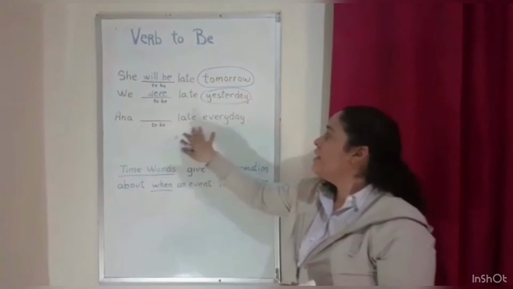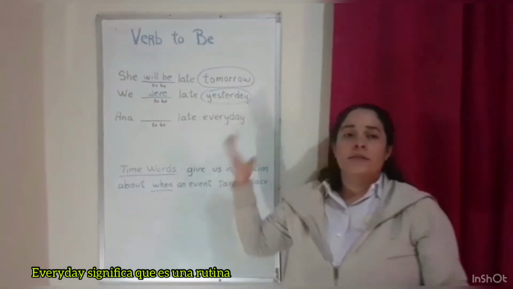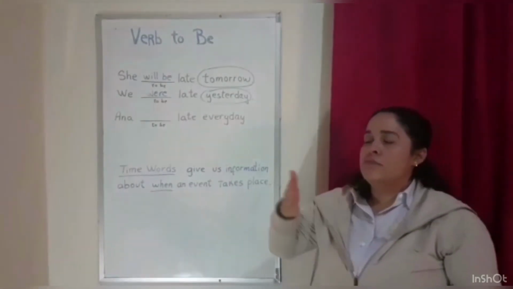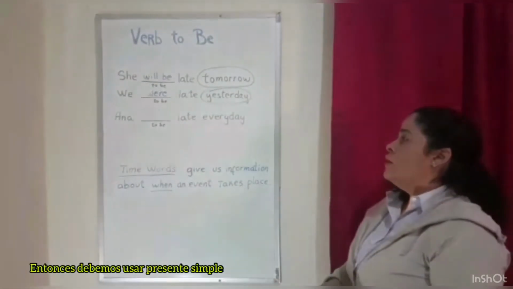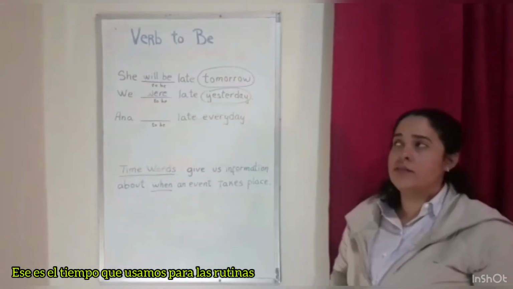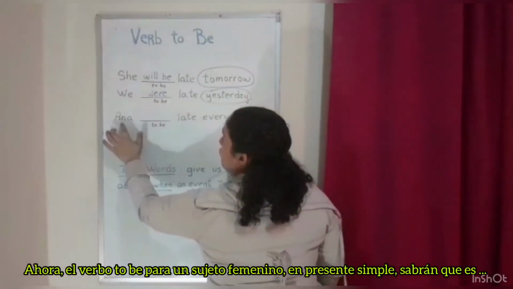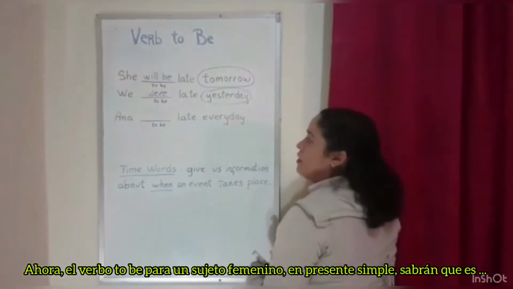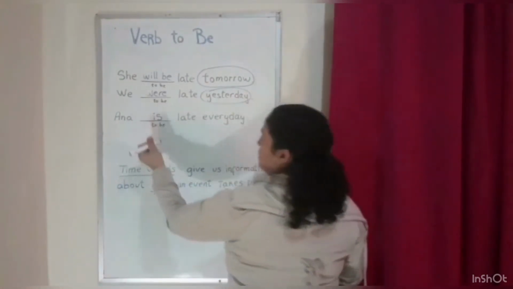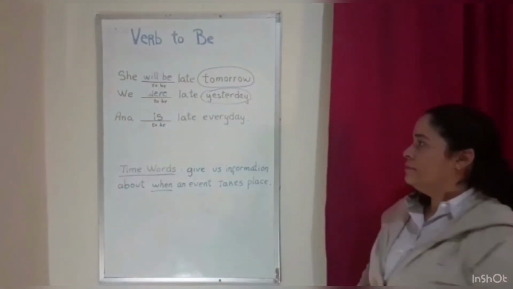Now, this last one. Ana is late every day. Every day means that it's a routine. It's something that she does todos los días. So we have to use simple present. That is the tense that we use for routines. Now, the verb to be for one female in simple present, you will know, is. Anna is late every day.